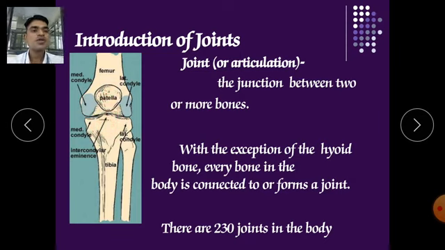So it is a junction between two or more bones. With the exception of the hyoid bone, every bone in the body forms a joint. So there are 230 joints in our body. The number is also too much.